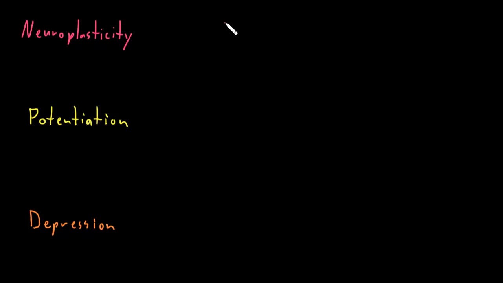Neuroplasticity can happen at the synapse, which we can call synaptic neuroplasticity. Neuroplasticity can also occur at the level of entire cells, where the total number of synapses between a neuron and its target cell are changed. And this we could call structural neuroplasticity.